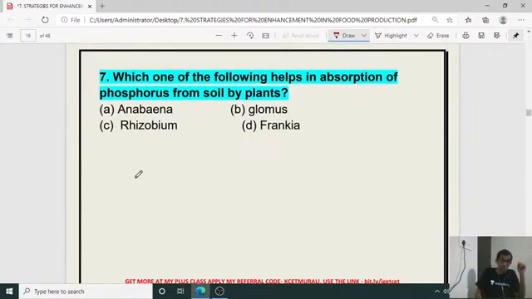Then, which of the following helps in absorption of phosphorus from soil by plants? Which is the thing?